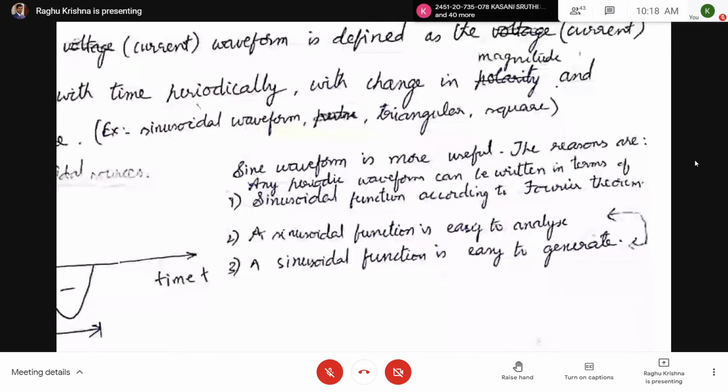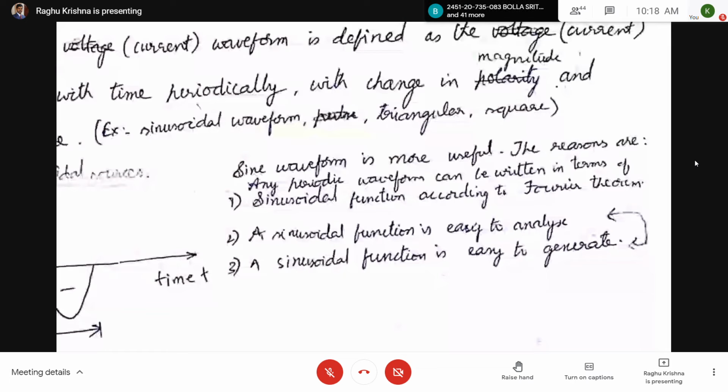If you have a square waveform, that can be obtained by adding a series of sine waveforms, and that series is obtained by Fourier series.